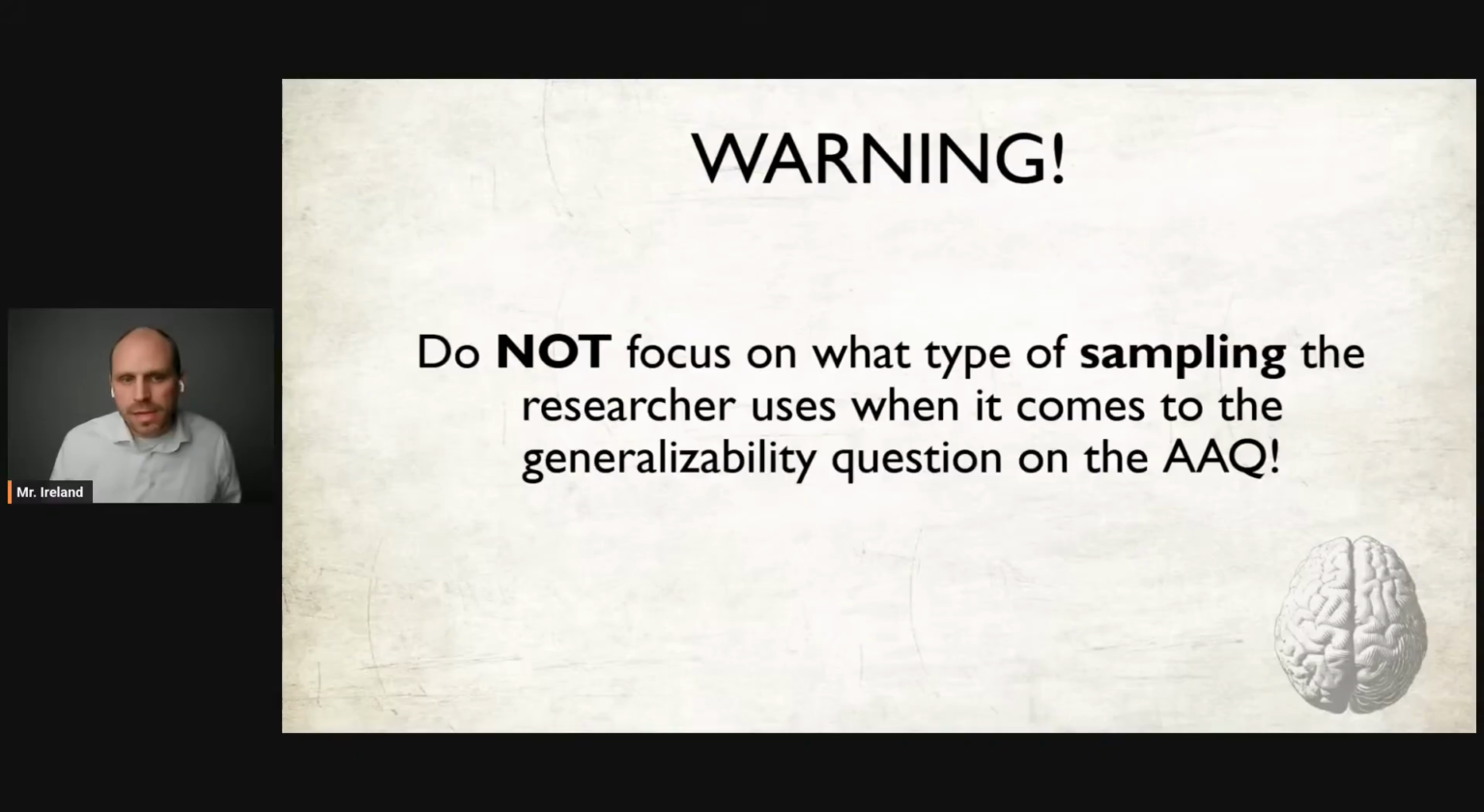Another example, if it's really clear in the AAQ that the researcher used a convenience sample instead of a random sample, you shouldn't say the study can't be generalized because the researcher used a convenience sample. And this is because, as we talked about in the Unit 0 video, a study with a convenience sample may not be generalizable to the population at large, but those findings might be generalizable to a smaller subset of the population who share similar characteristics.